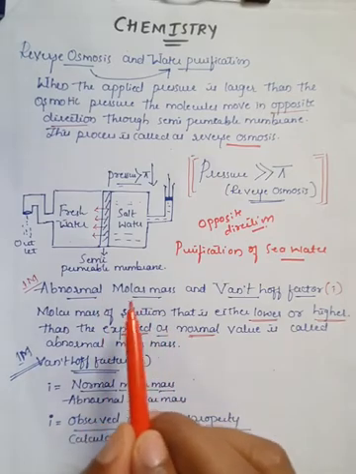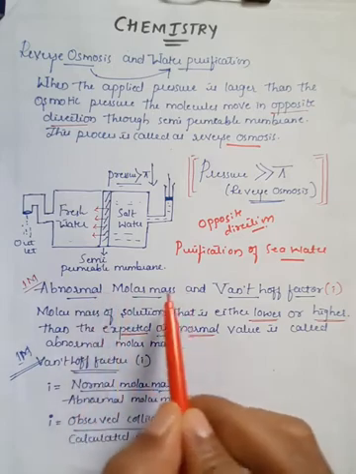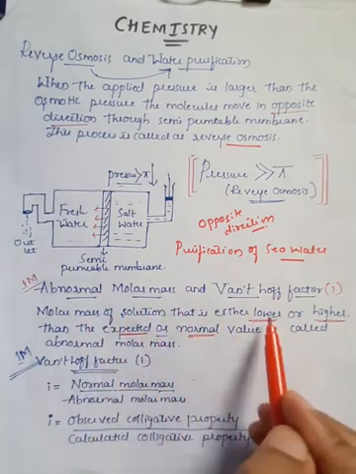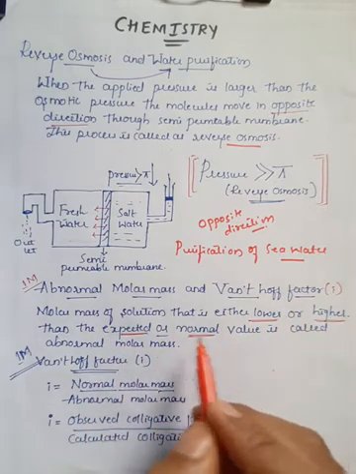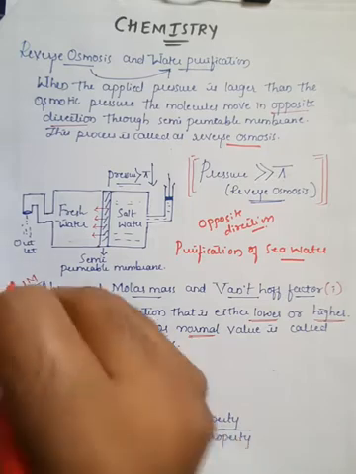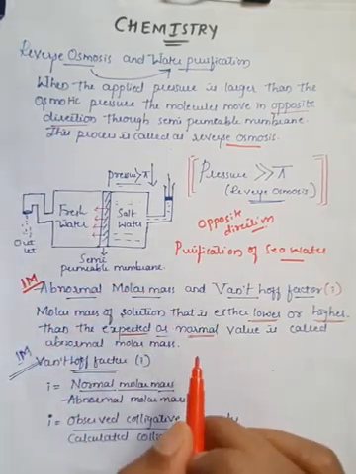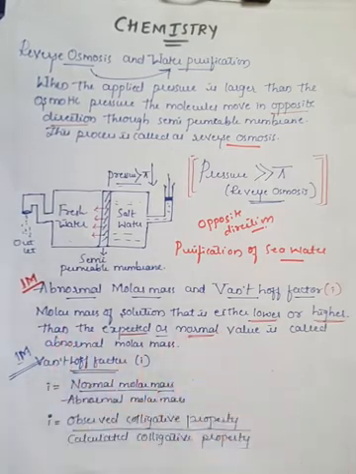And one of the important definitions here is abnormal molar mass and Van 't Hoff factor. If the molar mass of the solution is either lower or higher than the expected or normal value, then it is called abnormal molar mass. This can be asked for 1 mark. Very simple definition: if it is greater or smaller than the normal value, that molar mass is generally called abnormal molar mass.